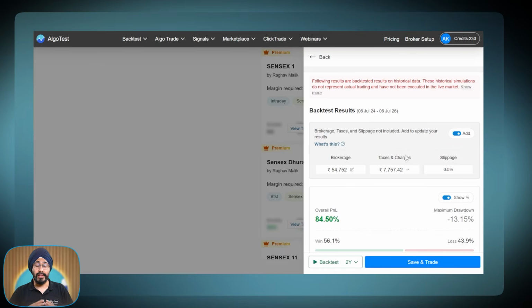Alright. Second thing, most important thing, it is a selling strategy, it is a Nifty strategy, it is a hedge strategy, and it is a STBT strategy. Sell today, buy tomorrow. So we will be selling on day 1 and closing our positions on day 2. Alright. We will be selling in the morning of day 1. And we will be closing our positions at 9:16 on day 2. Alright. That's the fourth aspect of this strategy.